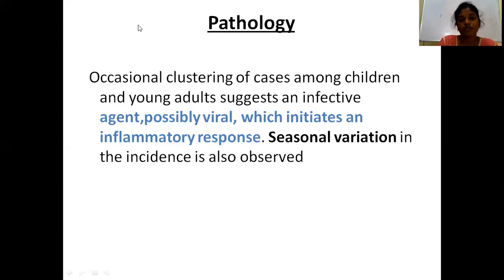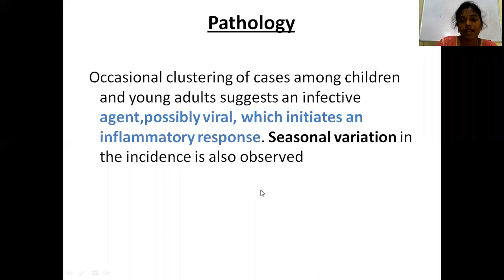Now coming to the pathology of appendicitis. In pathology, you say there will be clustering of cases among children and young adults. This indicates that it is due to an infective agent, possibly a virus, which initiates the inflammatory response. Seasonal variation of the incidence is also observed.